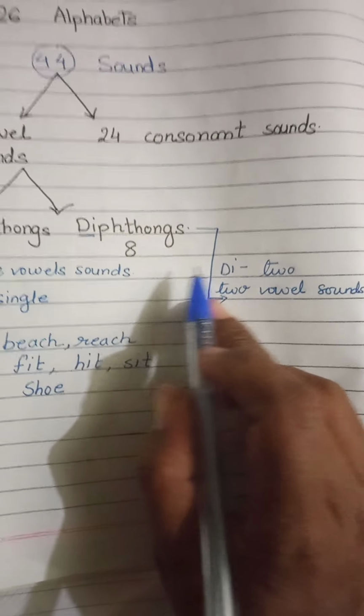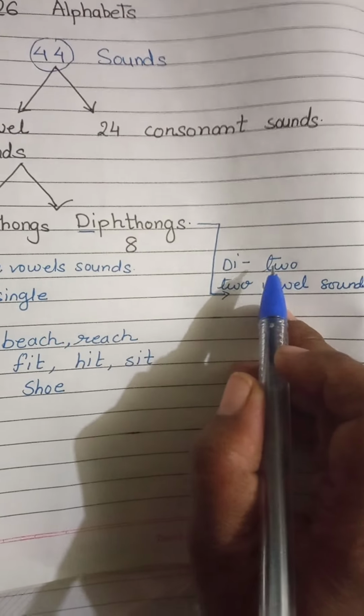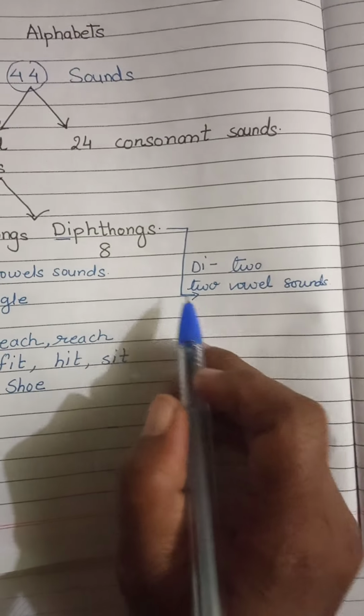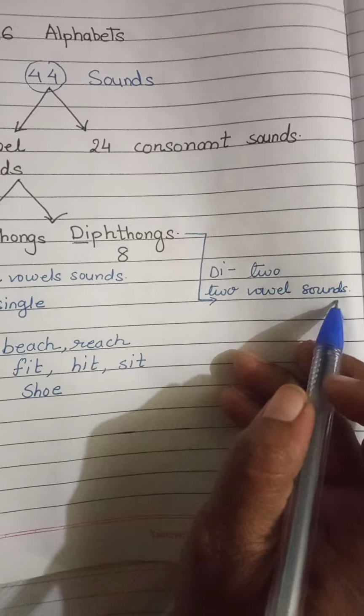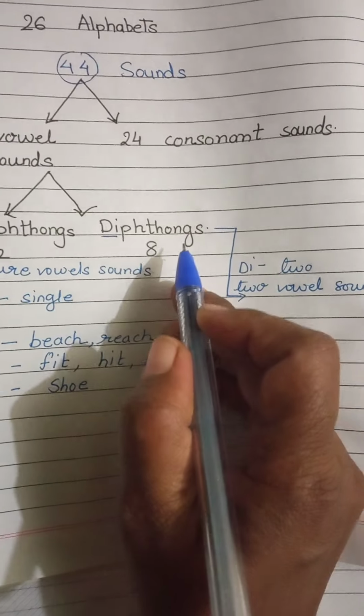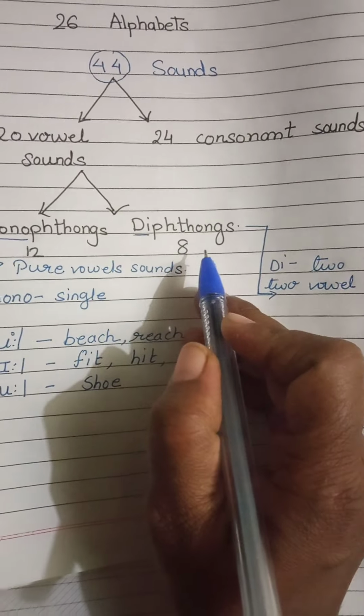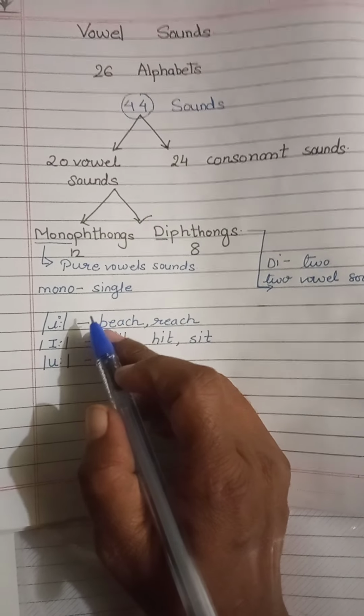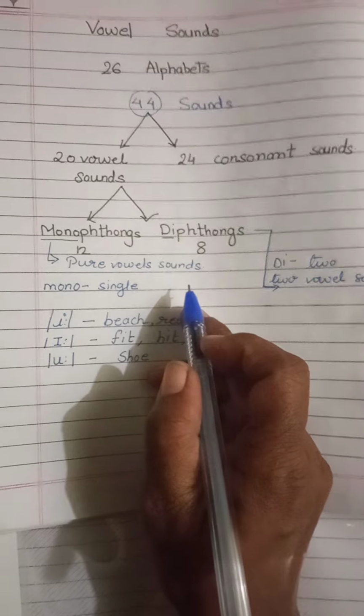What are diphthongs? Di means two. This is a combination of two vowel sounds. And how many diphthongs are there? 8 are there. In the next video, I'll come with the examples of monophthongs and diphthongs.